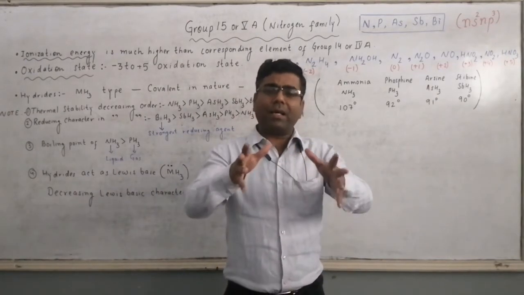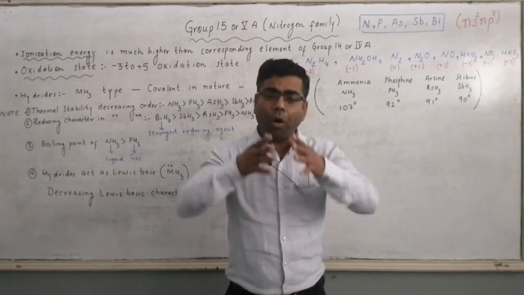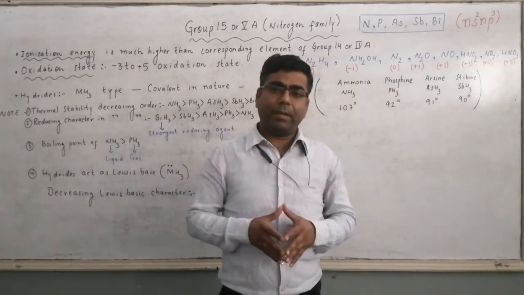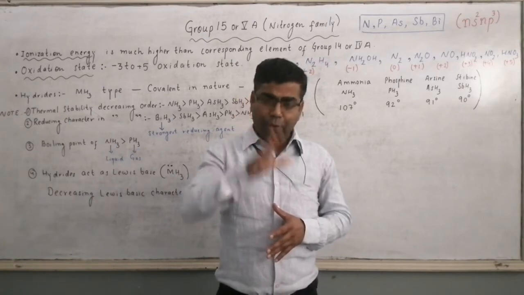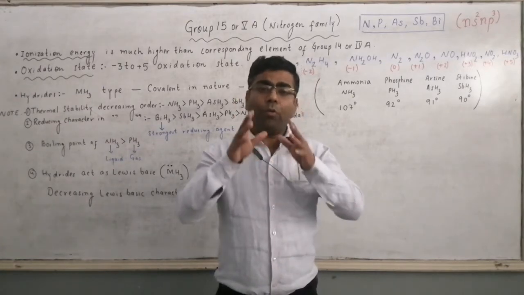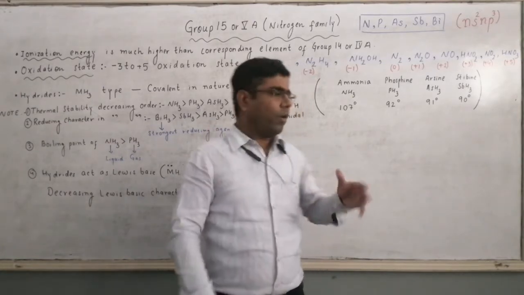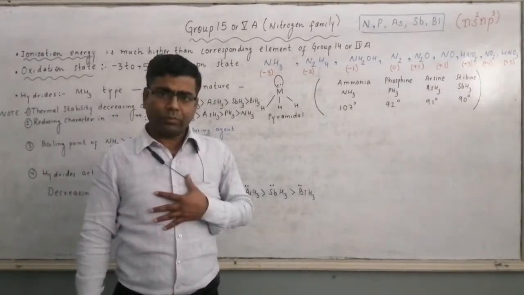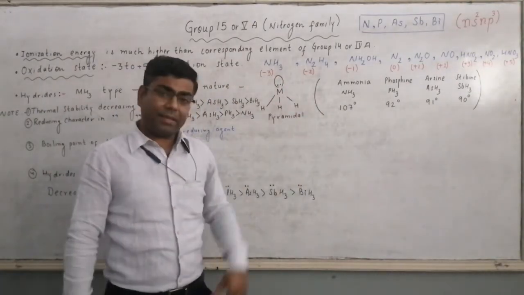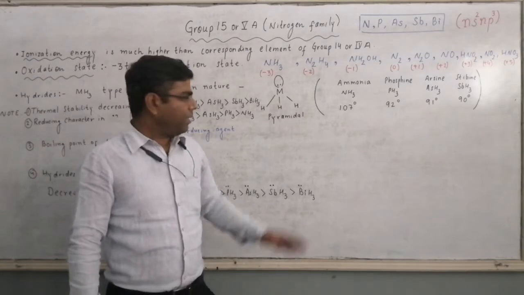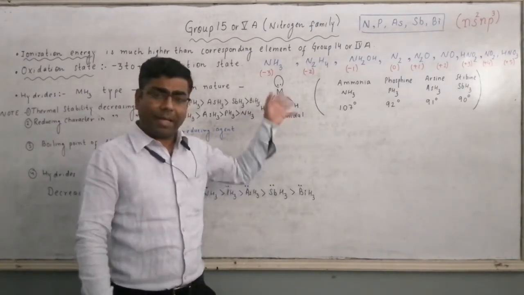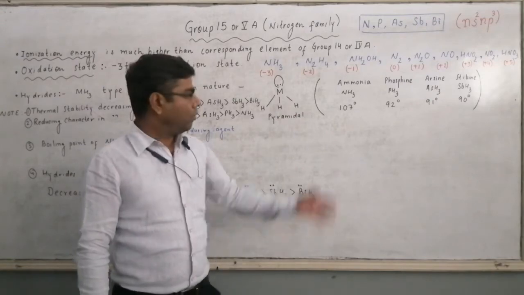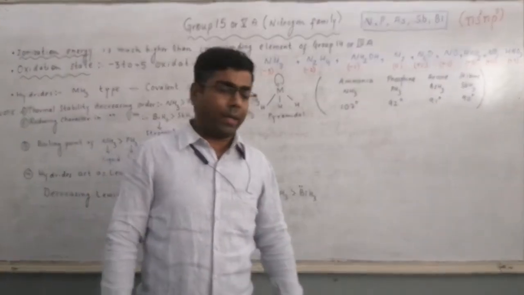So to minimize the repulsive interaction, the bond angle value will increase. Now, as we move down, the electronegativity decreases. So there is no more increase in electron density around the central atom. So we are getting a lower value of bond angle.